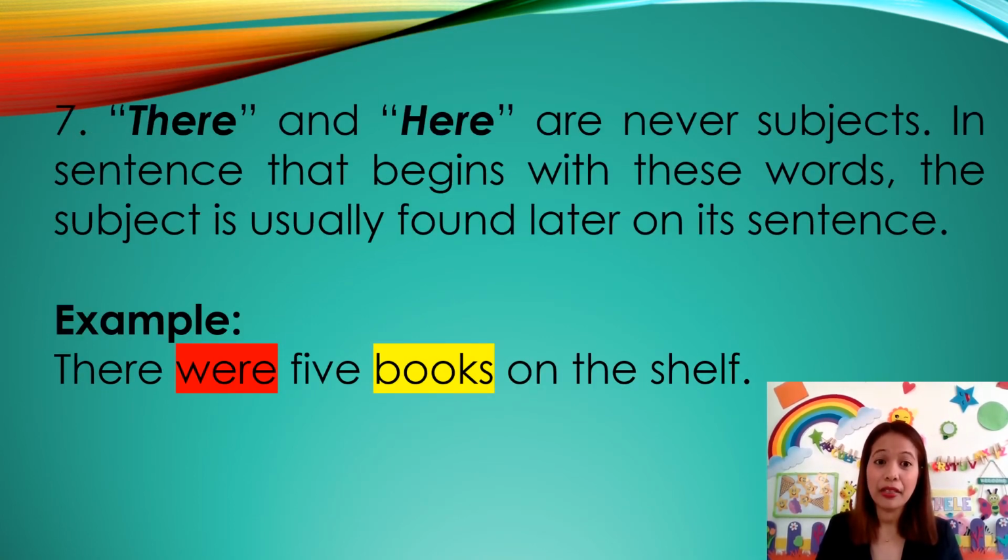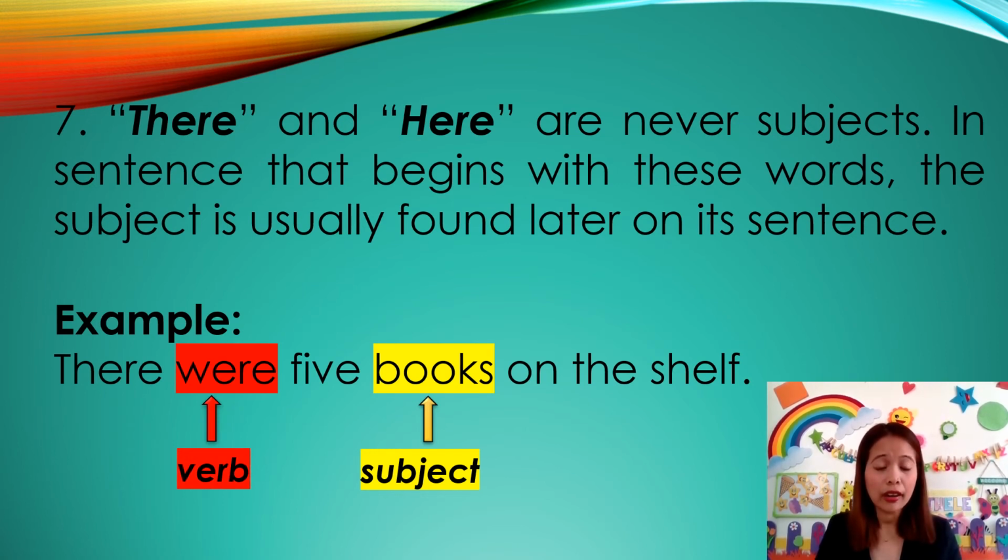Next one. There and here. There and here are never subjects. In a sentence that begins with these words, the subject is usually found later in the sentence. For example, there were 5 books on the shelf. The subject is books and the verb is were. Look, were agrees with the subject books.